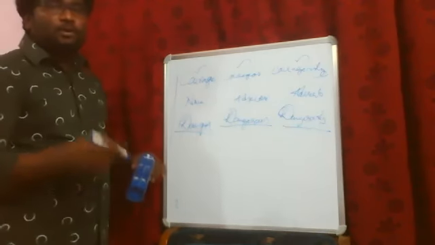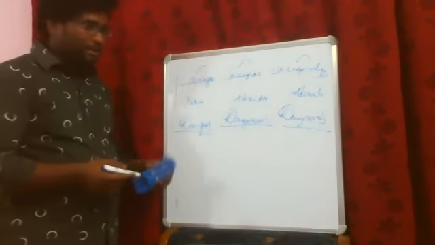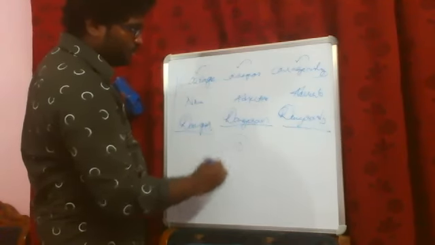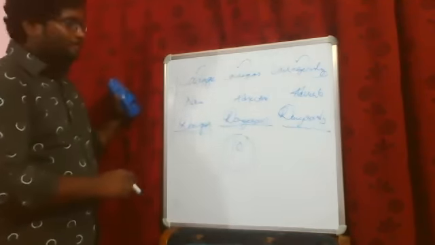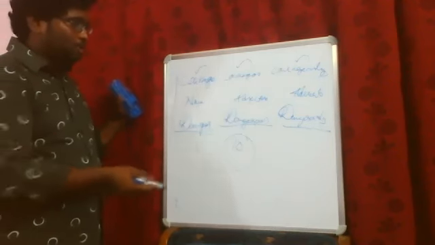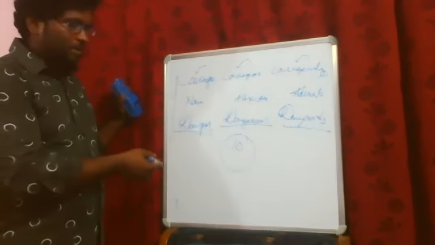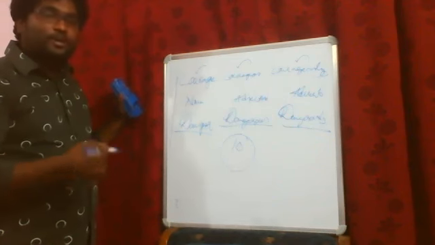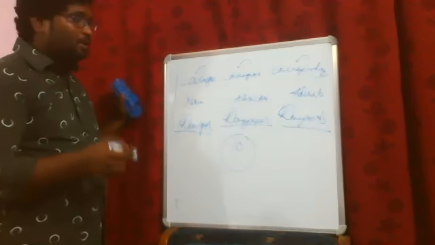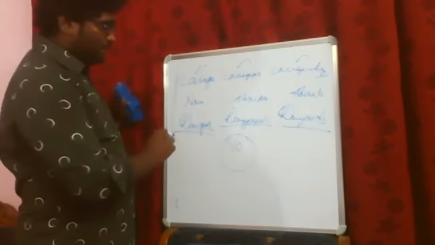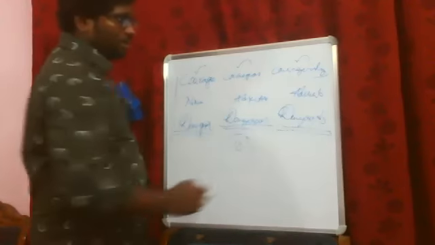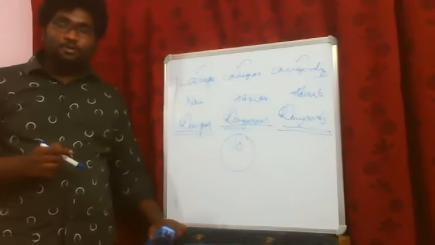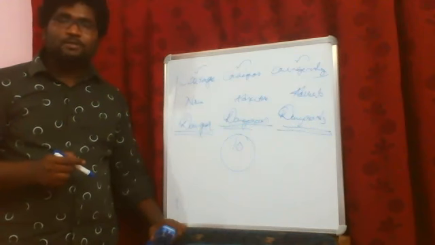So what you have to do by the time you come to the next class, make sure at least 10 words are written like this. If you want to use these words as a part of your exercise, you can do this. But make sure the rest of the 8 words are on your own. And this is how you have to create the new words. This is what word formation, prefixes and suffixes are all about.